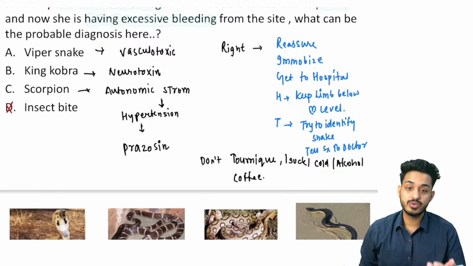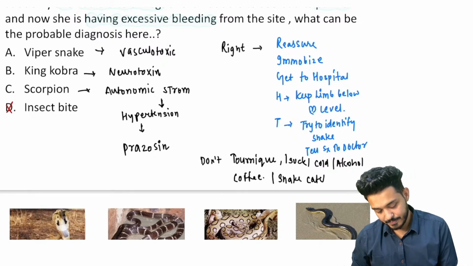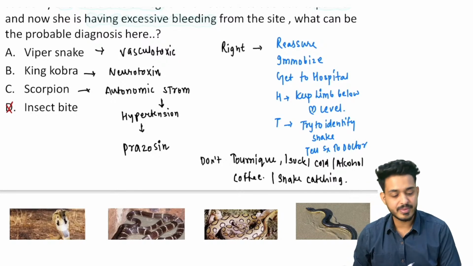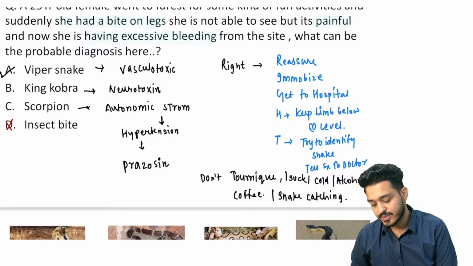Even we should not do the snake catching also. ऐसा नहीं है सांप को पकड़ने चले गए, right? Snake catching भी नहीं करना. These are the don'ts, remember these, right? So these are the things we are going to do, and viper is going to be the answer.